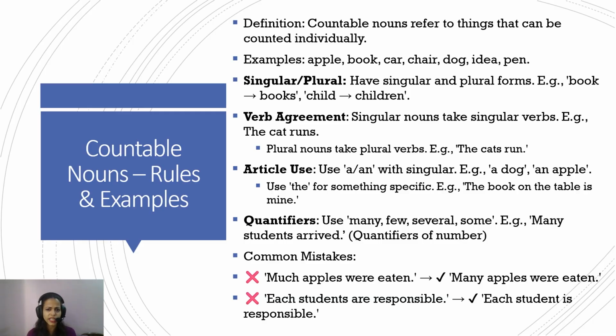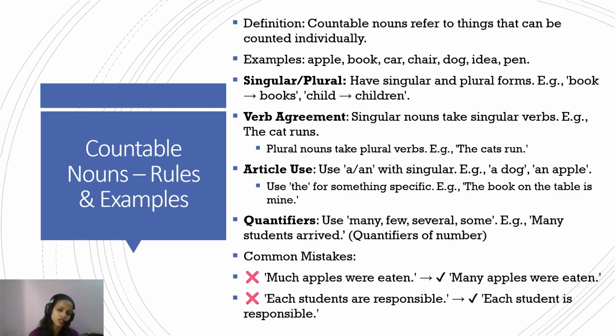One apple, two apples, 10 apples, 30 apples, two books, three books, two cars, five cars. So these are countables. You can add a number to them. You can count them. So they have singular and plural forms: a book, many books, a child, children. In the case of singular nouns, they will take a singular verb.